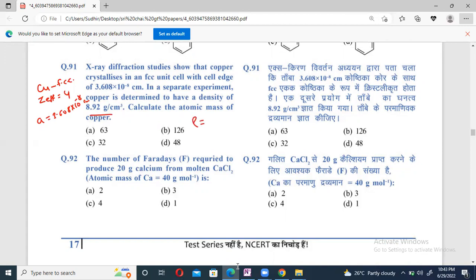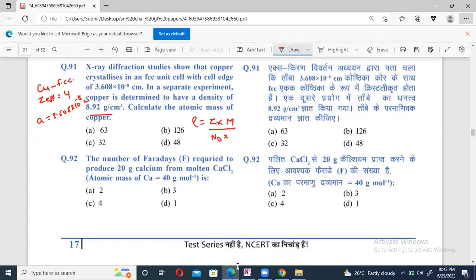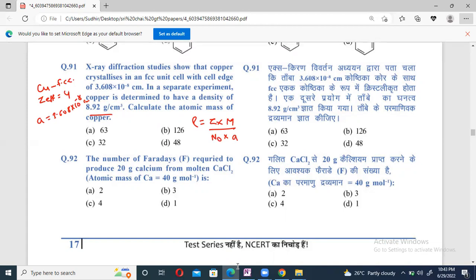You know rho, the density, equals Z into molar mass by Avogadro's number into A cube. I want to get the molar mass. So molar mass is equal to the density value we have, Z value 4 we have, Avogadro's number substituted. Take the value of A in centimeter. It is given in centimeter. By solving, you'll get the molar mass, and for this one I am getting 63.